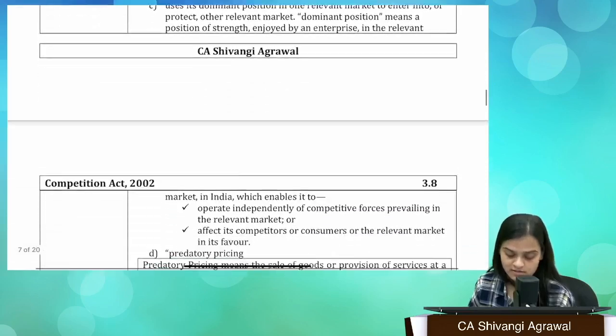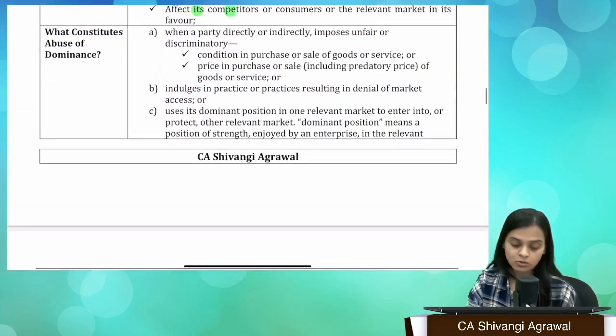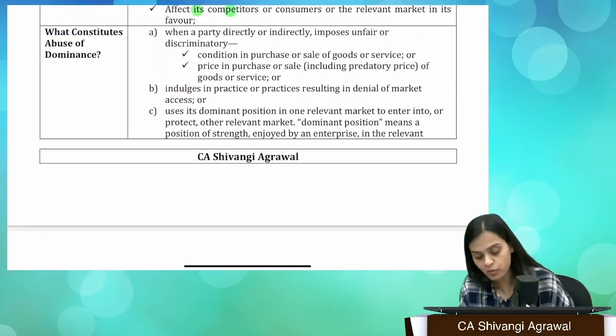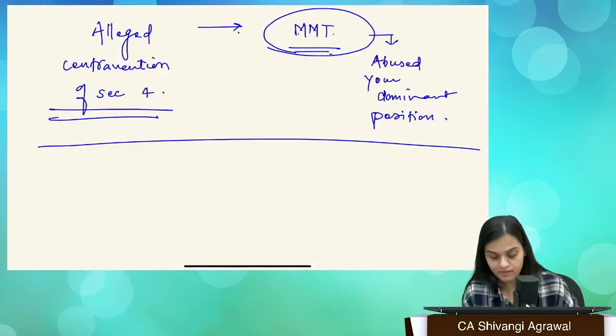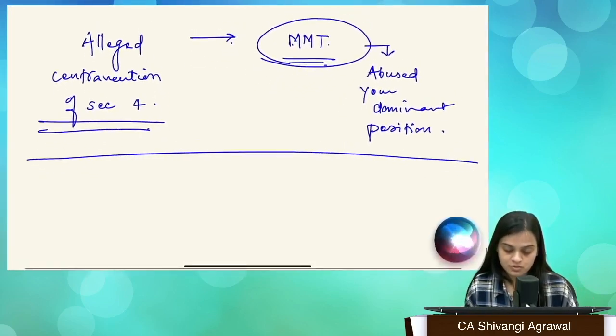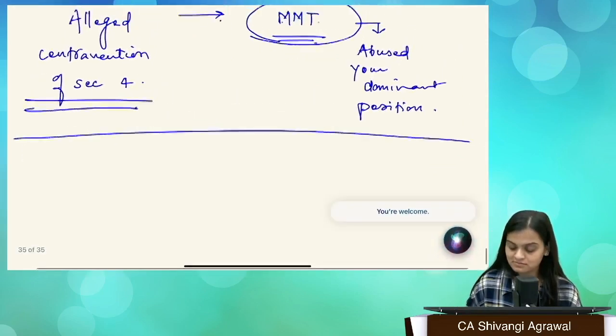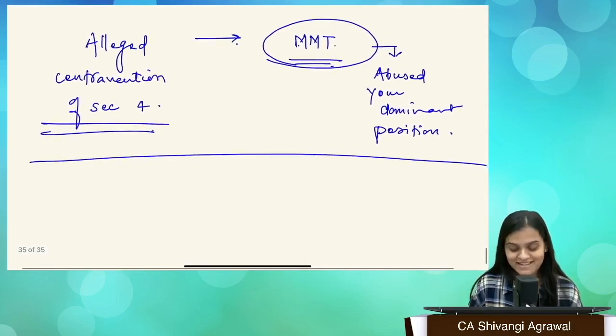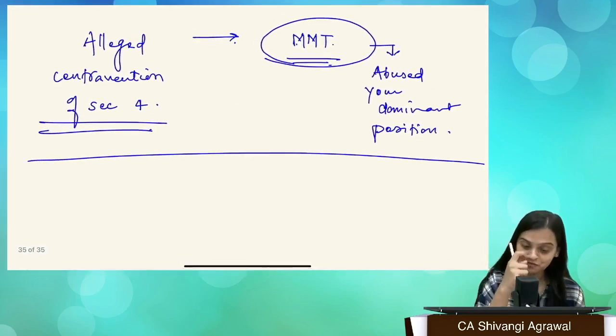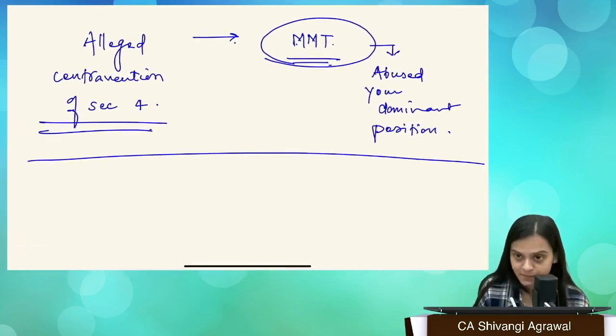So there are 4 cases given over here. I will take you back to the example from which we originated, right? The alleged contravention of section 4 by MMT.